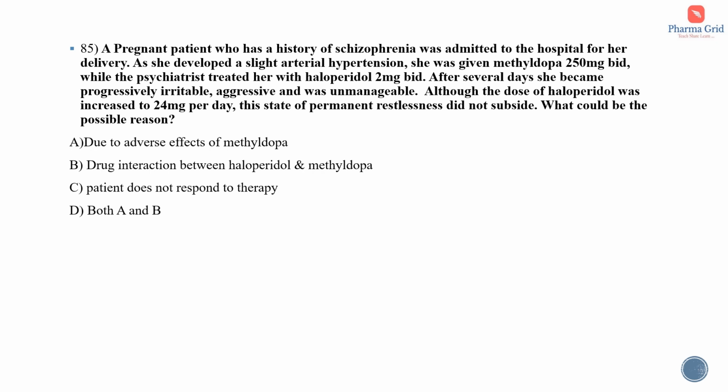Question number 85. A pregnant patient who has a history of schizophrenia was admitted to the hospital for her delivery. As she developed a slight arterial hypertension, she was given methyl dopa 250 mg BID, while the psychiatrist treated her with haloperidol 2 mg BID. After several days, she became progressively irritable, aggressive and was unmanageable. Although the dose of haloperidol was increased to 24 mg per day, this state of permanent restlessness did not subside. So what could be the possible reason?